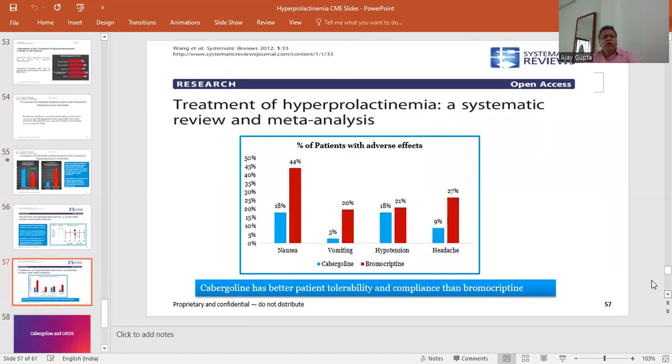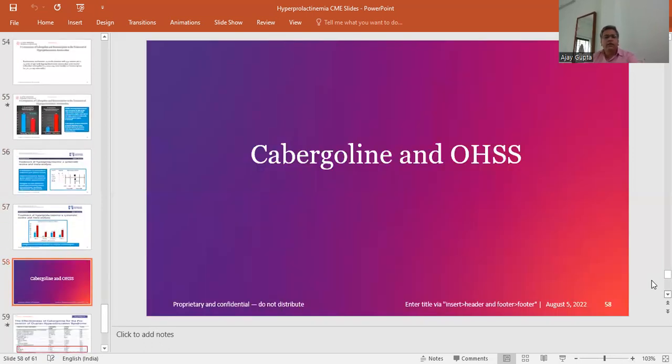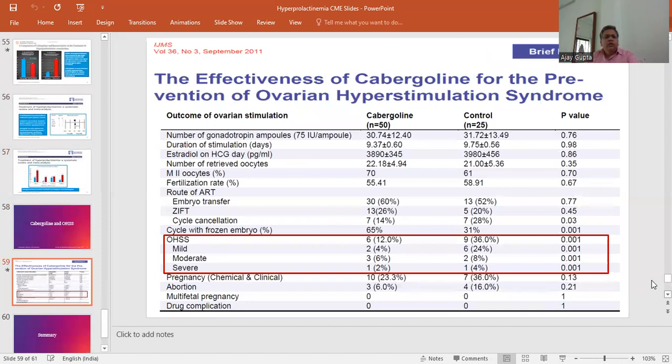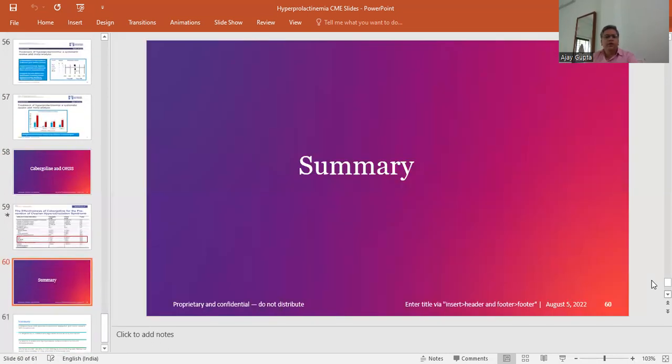The systematic review and meta-analysis also looked at the percentage of patients having adverse effects with bromocriptine. Cabergoline has better patient tolerability compared to bromocriptine. Here we can see that with cabergoline, nausea, vomiting, hypotension and headache, all such side effects are significantly less. The effectiveness of cabergoline in prevention of ovarian hyperstimulation syndrome has also been demonstrated in patients undergoing ovarian stimulation.